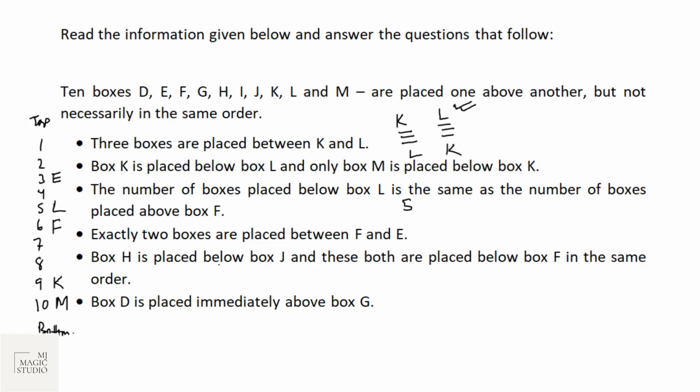H is placed below J. Okay. Below J. And these both are placed below F in the same order. Now below F, we have got only 2 places. So it should be J and H. H is placed below J. Now we are left with these 3 positions. Box D is placed immediately above G. So D is just above G, and for that we need 2 consecutive positions. We are left only with 1 and 2. So 1 is D, 2 is G.